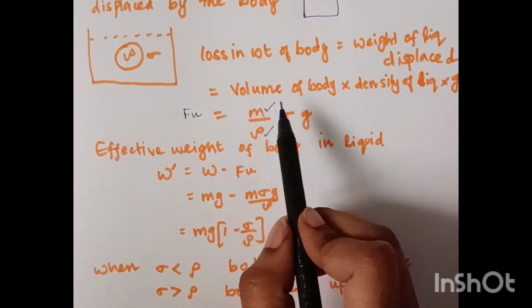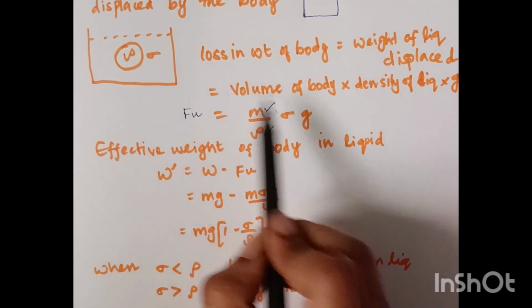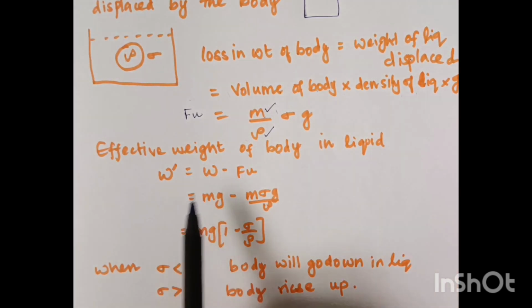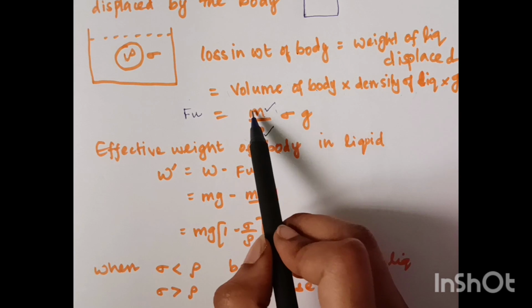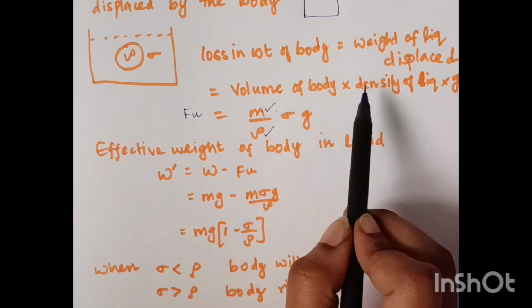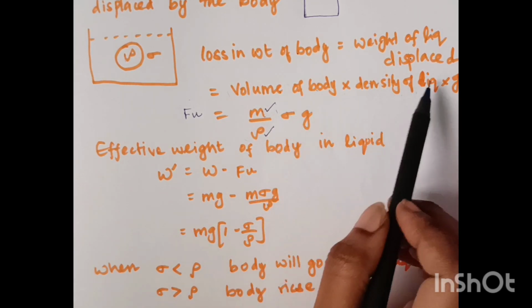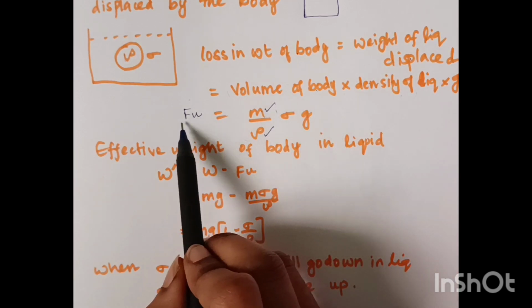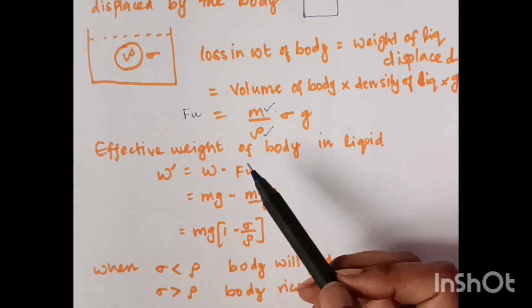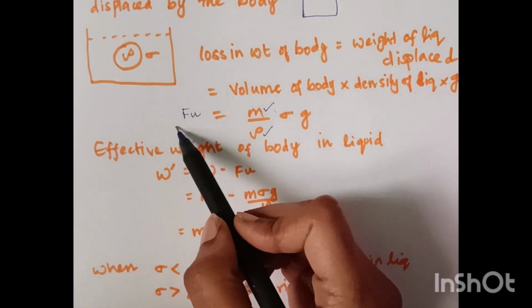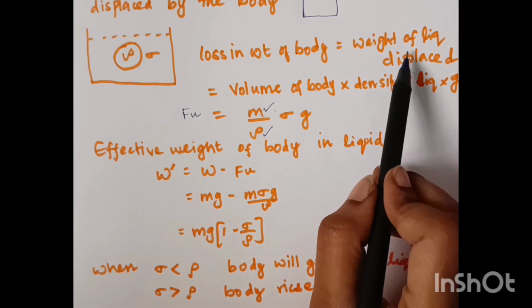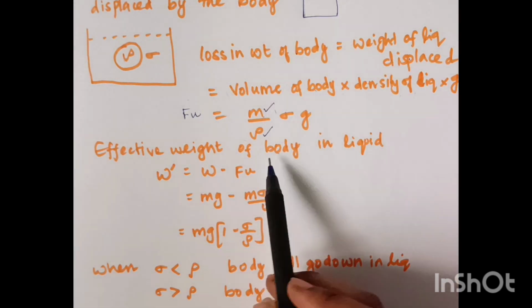Please also see that volume of the body and volume of liquid displaced are the same, so that is the reason I am using it in this way. So mass by density, that is volume of body, into density of the liquid sigma, into gravity g, is nothing but the force of buoyancy. What is the buoyant force? That is nothing but the weight of the liquid displaced. This is also equal to the loss in weight of the body.